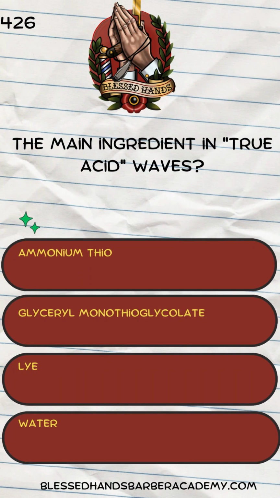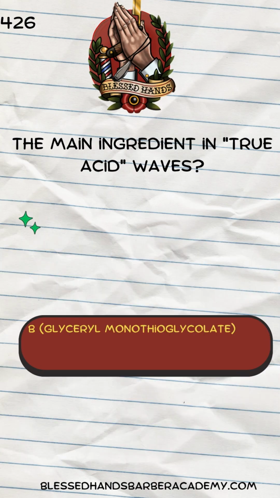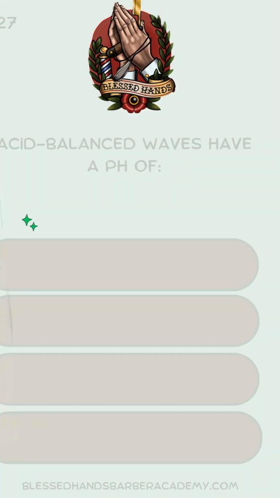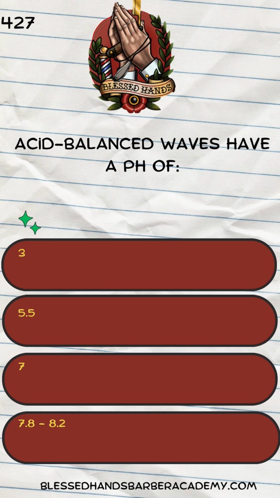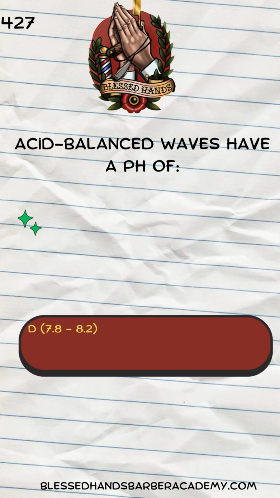The main ingredient in true acid waves: ammonium thioglycolate, glycerol monothioglycolate, lye, water. B. Glycerol monothioglycolate. Acid-balanced waves have a pH of 3, 5.5, 7, 7.8 to 8.2. D. 7.8 to 8.2.